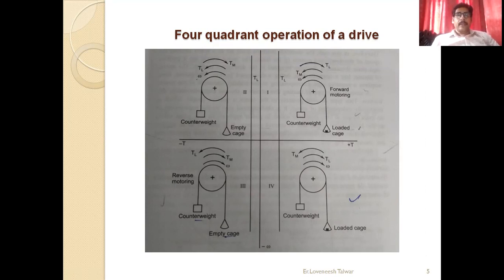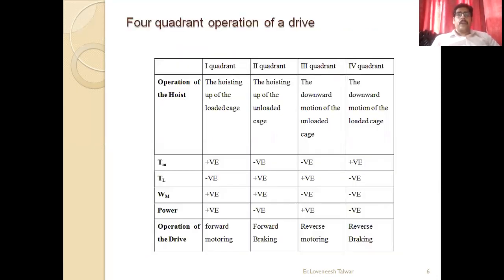Now I can summarize all these things in a tabular form so that you can remember it and easily understand it. Now you have the whole summary about the fourth quadrant operation. Here we have column number 1, the operation of the hoist, then Tm motor torque, TL load torque, Wm that is motor speed, the power, and the operations of the drive. We have first quadrant, second quadrant, third quadrant and fourth quadrant.